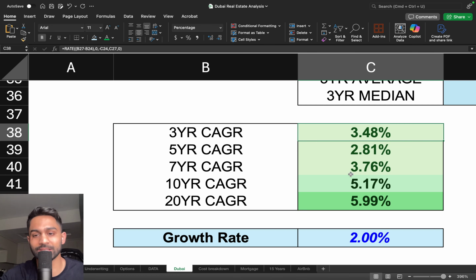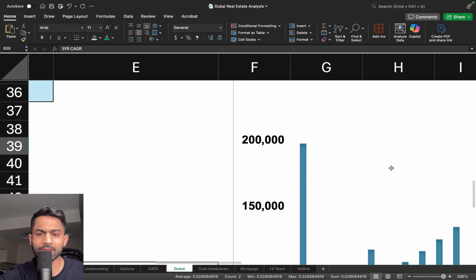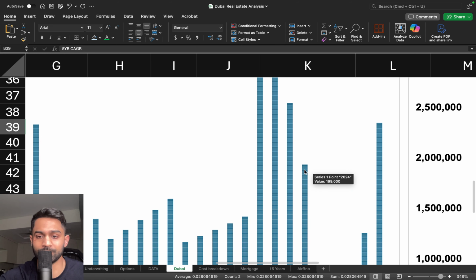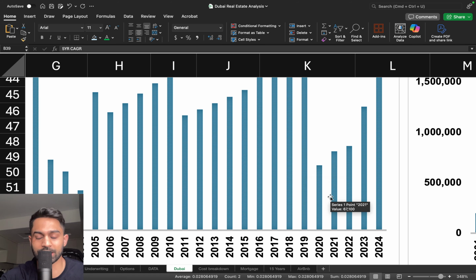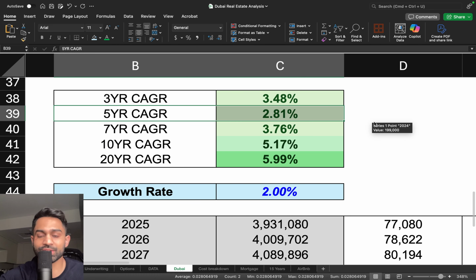So every single year, they've been well above 3%, except for the last 5 years when we saw that little bit of a dip due to the pandemic, where population increase was not as aggressive as it used to be. And so we did see that small decline, as you'll notice in this chart as well. This right here was the sudden decline from 2019 all the way to 2020. You can see the massive decline due to COVID, and then steadily and slowly we've been increasing on a year-over-year basis as well. So very conservative estimate.